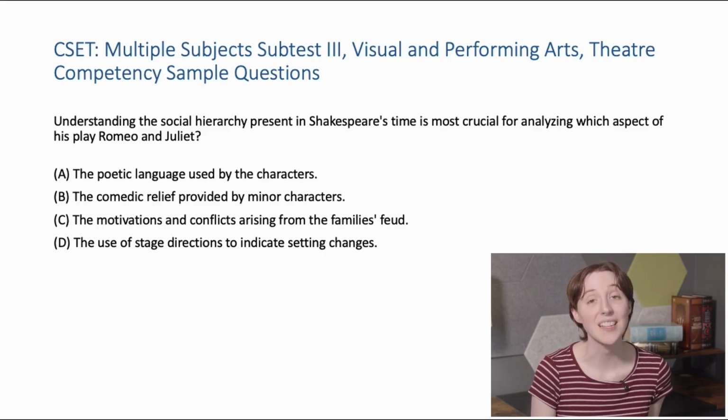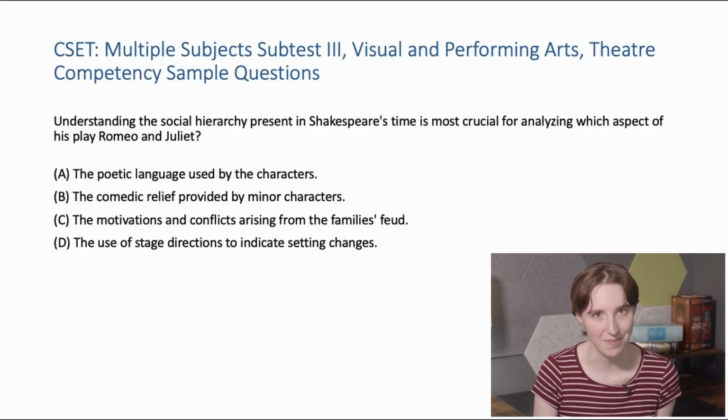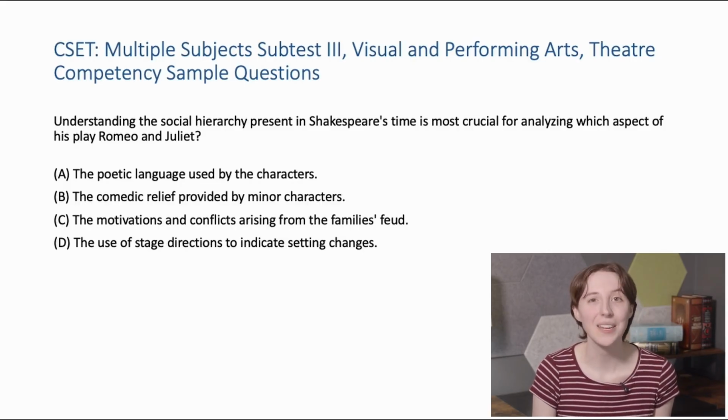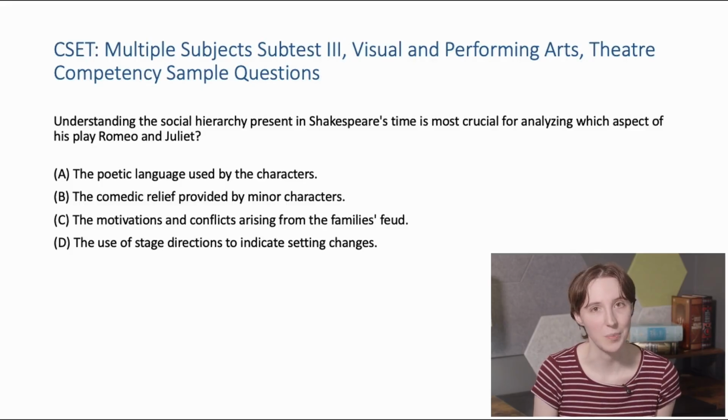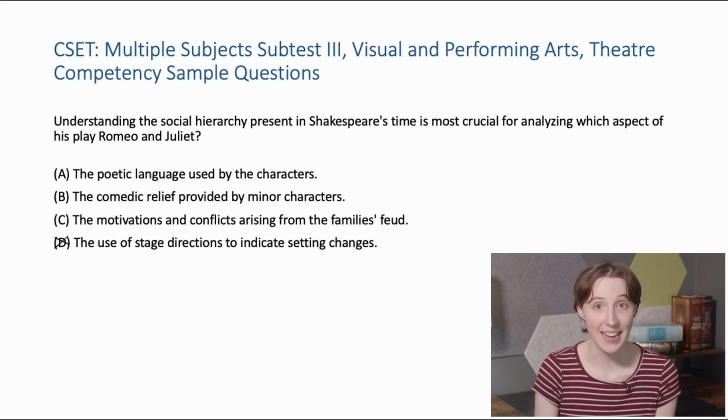Social hierarchy has a big impact on Romeo and Juliet, but for this question, we're trying to find out where it has the biggest impact. Right away, we know that stage directions are practical elements of a play's staging. They're not really tied to the deep social context of the conflict, so we can cross off option D. The language is characteristic of the period, and in many cases, it might help us get to know a character, but understanding social hierarchy is less directly relevant to analyzing the poetry itself.